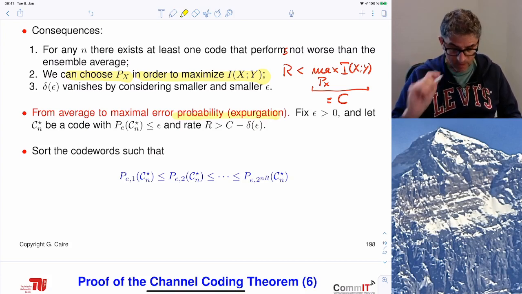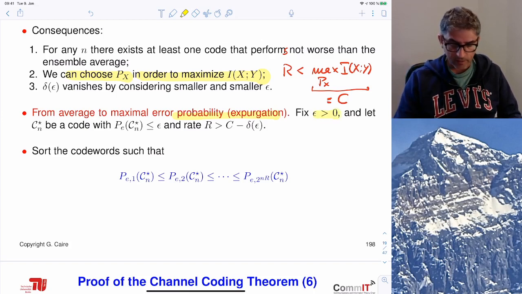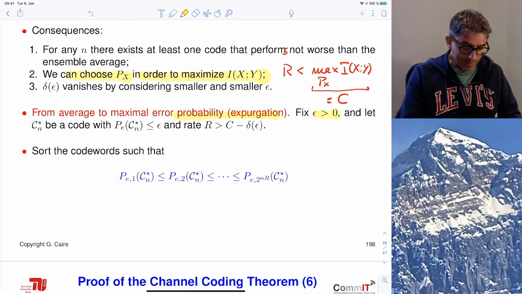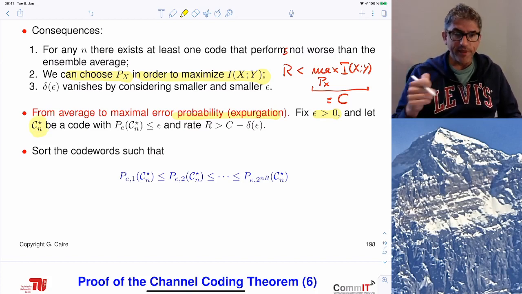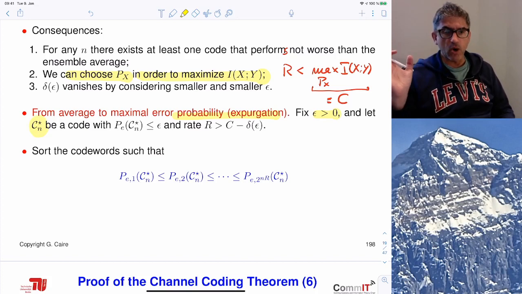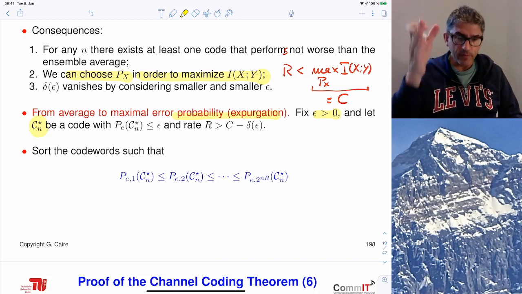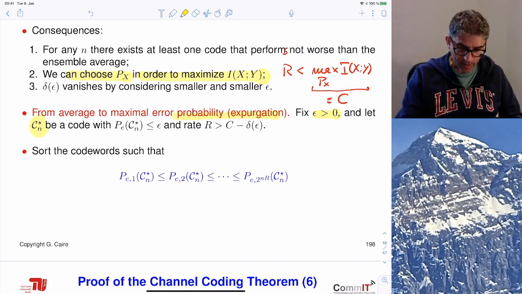So the idea of expurgation is the following. Fix epsilon greater than 0 and let C star n be that fixed code that we have proven to exist, such that the average probability of error is less than epsilon, and the rate is greater than C minus delta epsilon. Okay?